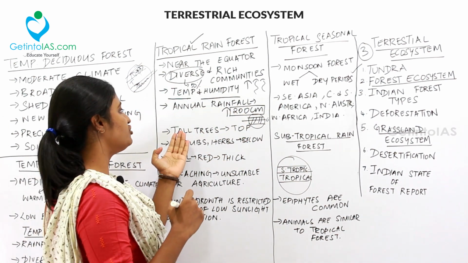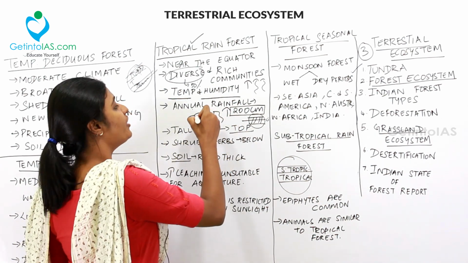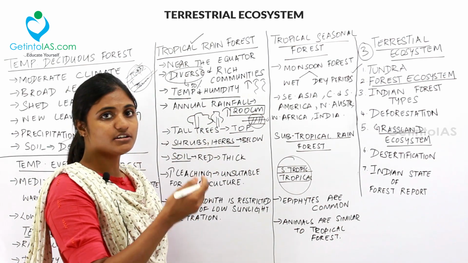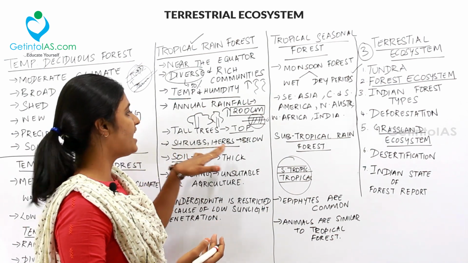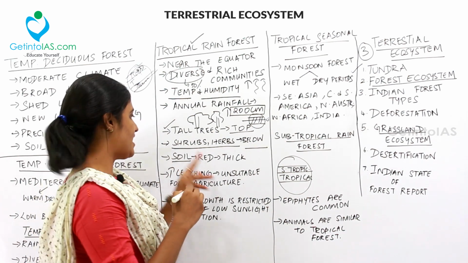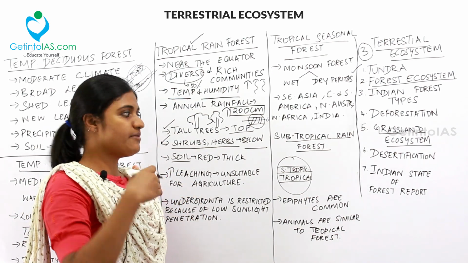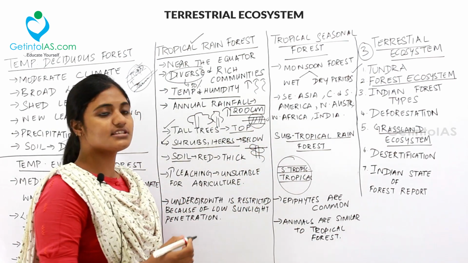And then it will have tall trees at the top, that is the canopy level. So it will have tall trees, and at the bottom, at the undergrowth, it will be dominated by shrubs and herbs below. So at the top you can find tall trees and below you can find shrubs and herbs or epiphytes. Epiphytes are nothing but plants which hold on to the larger tree for support.